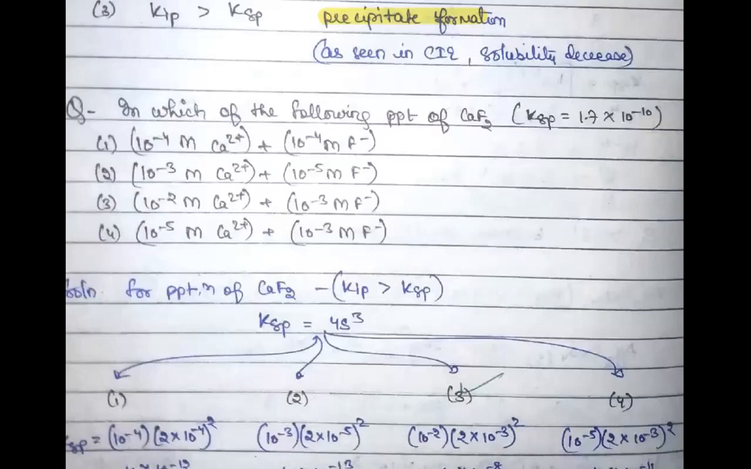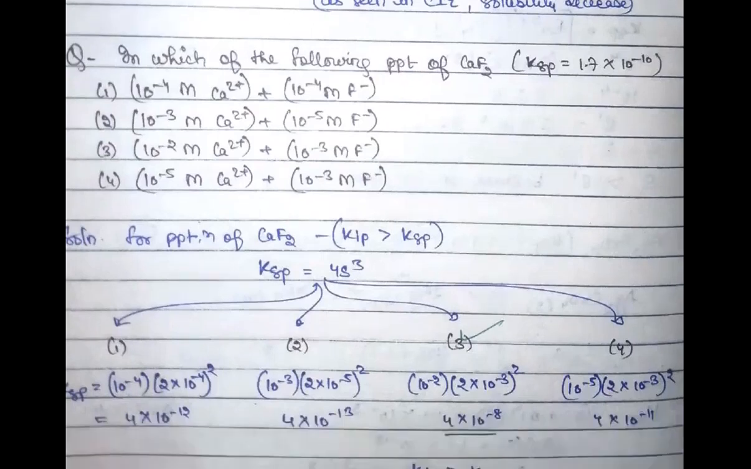So this is a question now. If you have been able to do this, then everything would be good. You are being asked in which of the following precipitation of calcium fluoride will occur. You are being given the value of KSP, so you don't have to worry about KSP. The only thing you have to see is whether precipitation will occur or not.